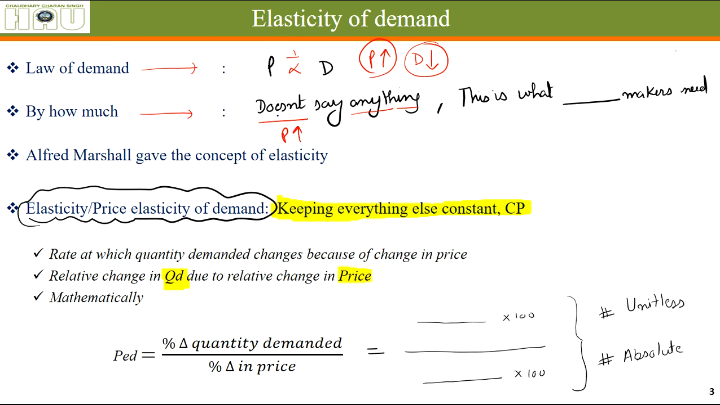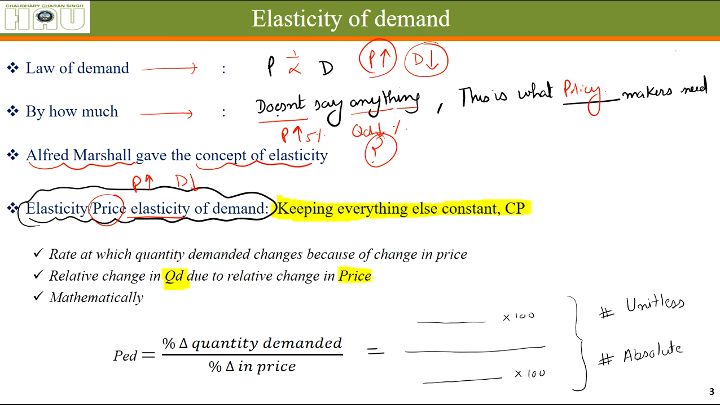Let's say the price increased by 5%, by how much percentage will the quantity demanded reduce? It doesn't say anything about it. This is what is important for policy makers. This is the important concept. So Alfred Marshall gave this concept of elasticity, which is also called price elasticity of demand, because we are talking about the changes in price and resultant changes in demand. That's why it is called price elasticity of demand.